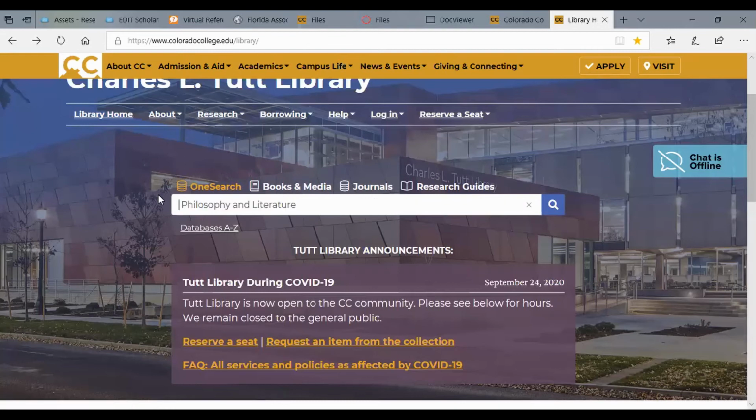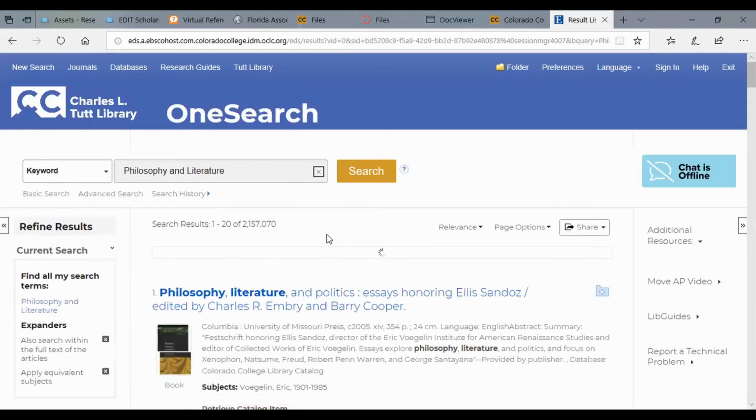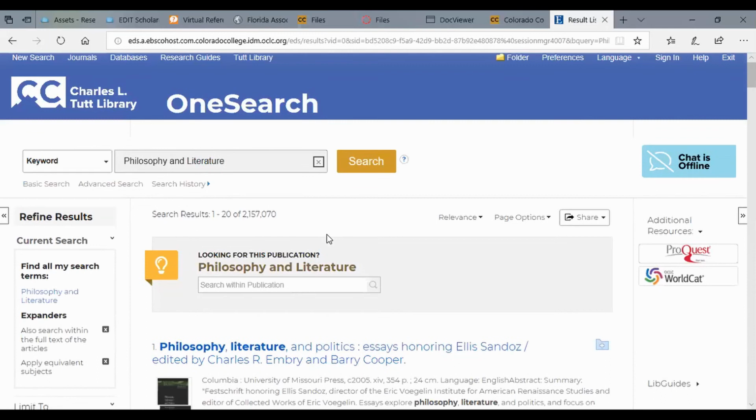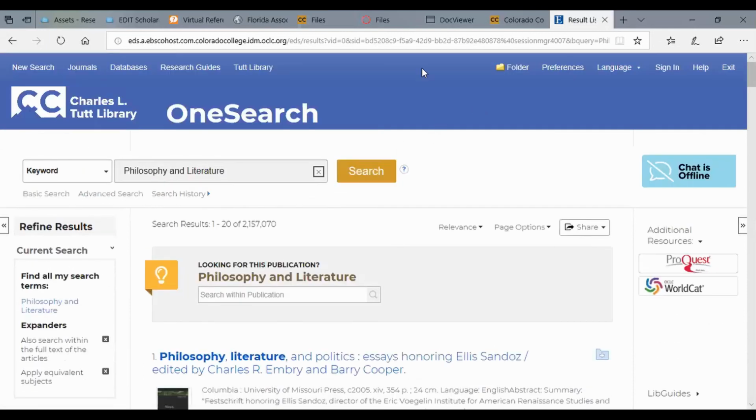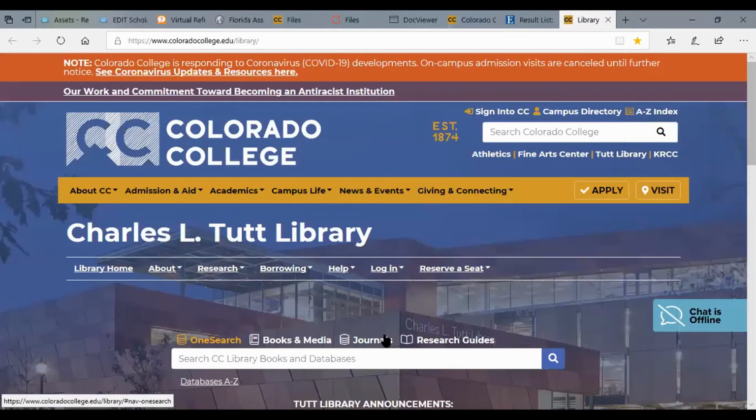We're going to take all this out. And then we hit search, and it will take us to a list of journals. It actually didn't take me where, oh, you know what I did? You guys are learning all of the ins and outs of what the problem is. When I pasted that in, I left it in OneSearch instead of going to journals.